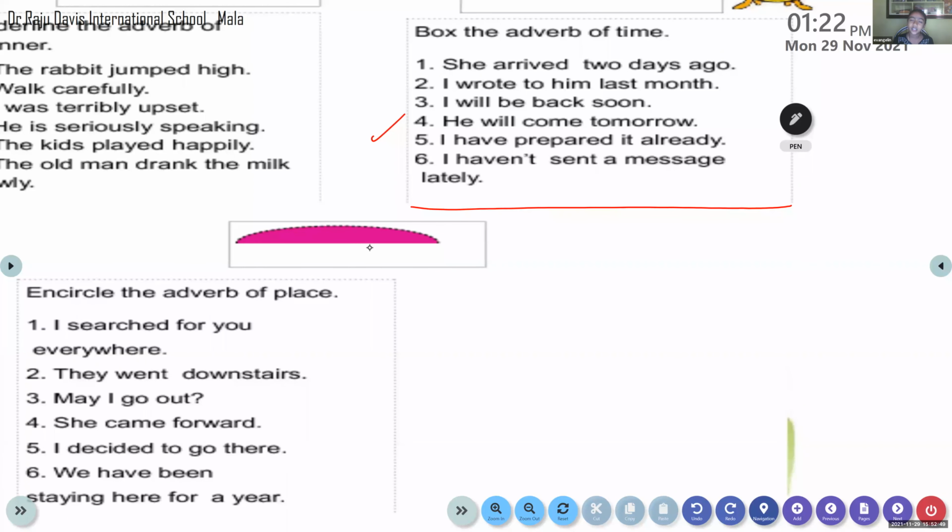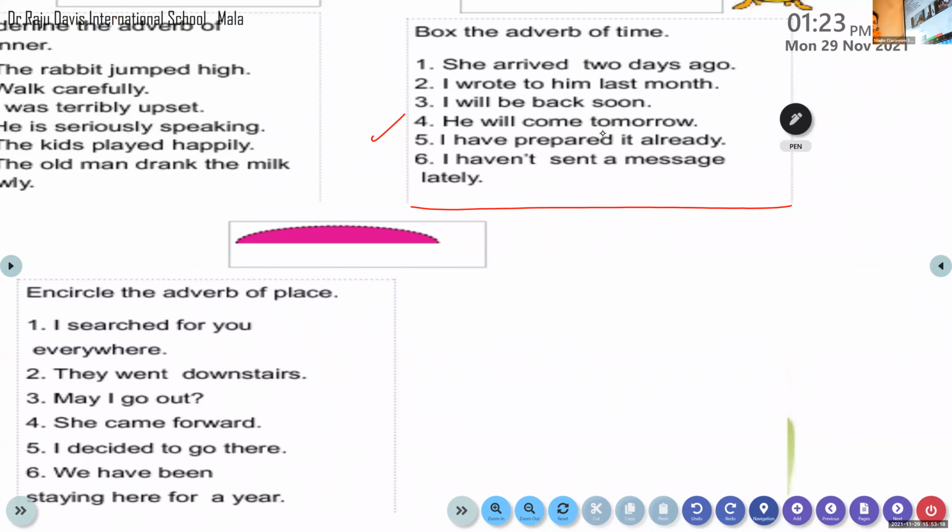First, how did I ask you to find out? Don't be in a hurry. Read the sentence. If you haven't understood, read it once more. Come on, read it once more. She arrived 2 days ago. It is she, not he. That is the sentence. Okay, first, what did I tell you, Evangeline? What do we need to find out? The adverb. We have to find out the adverb.